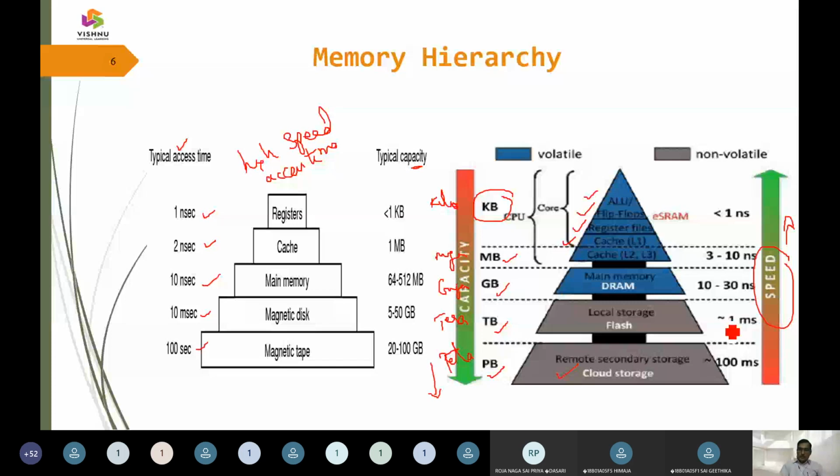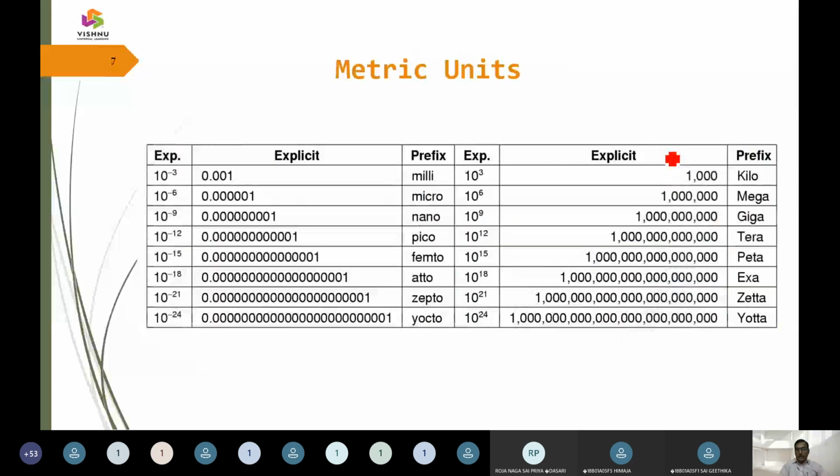And second, this blue part, we are going to call it volatile memory. When we say it is volatile memory, data works only as long as there is power. If there is a power loss, it is an intermediate storage, so data will be lost automatically. But when we call it non-volatile, there is a permanent nature, in the sense that even though there is power loss, the data can still be recovered.